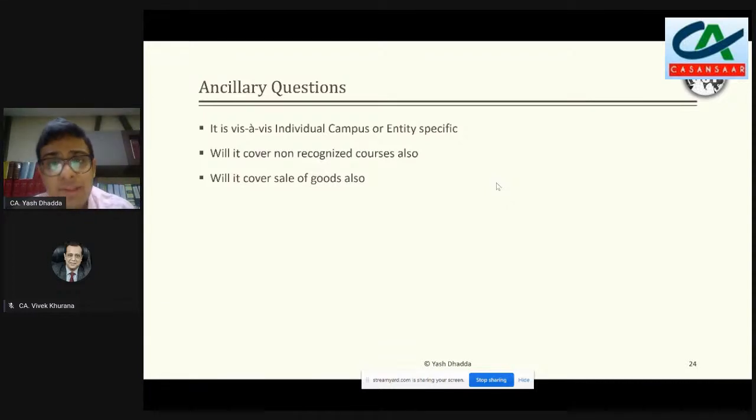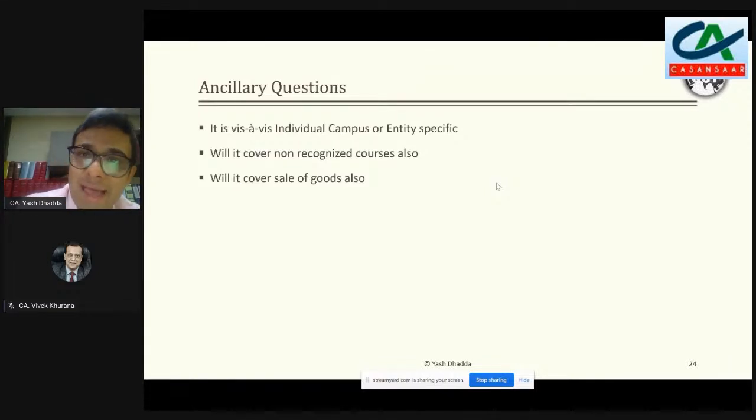Sale of goods, will that be covered? Again, it's a tricky question to answer. It has 2 parts to answer. First, are you saying that all the activities of that particular institution were in course and furtherance of the business? If the answer is yes, then unfortunately there is no specific exemption available for the educational institutions to say